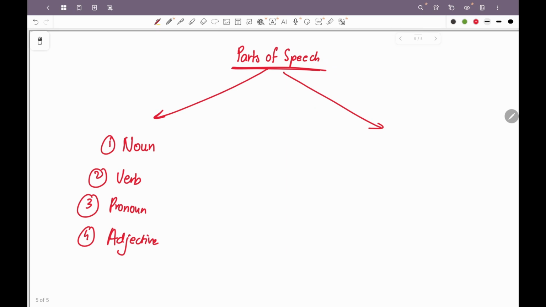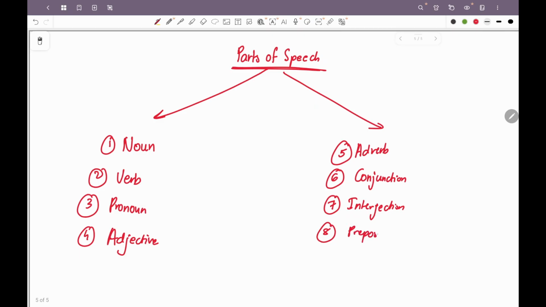These are the basic parts of speech, and more advanced would be adverb, conjunction, interjection, and then we have preposition. Right? Apart from this, we will also be discussing articles towards the end. Okay? So let us now talk about nouns.